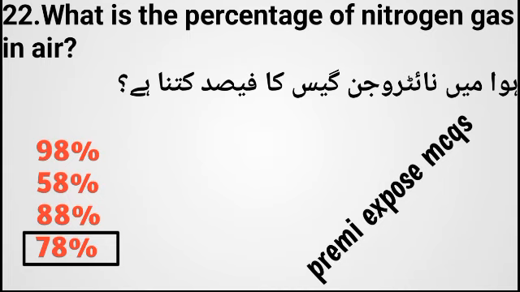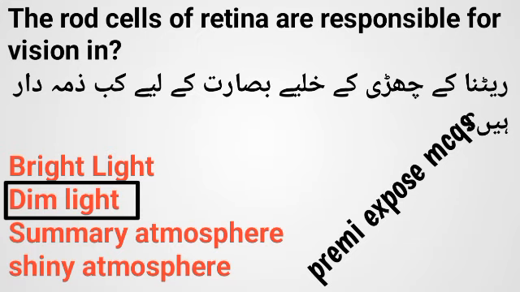Question number 22, what is the percentage of nitrogen gas in air? हवा में नाइट्रोजन गैस का फीसद कितना है? Right option is 78, 78%. Question number 23, the rod cells of retina are responsible for vision in? रेटिना के रॉड सेल्स किस में बसारत के लिए ज़िम्मेदार हैं? राइट ऑप्शन इज बी, डिम लाइट.